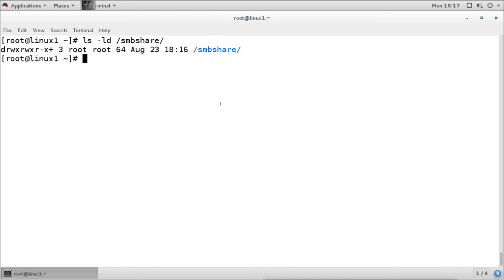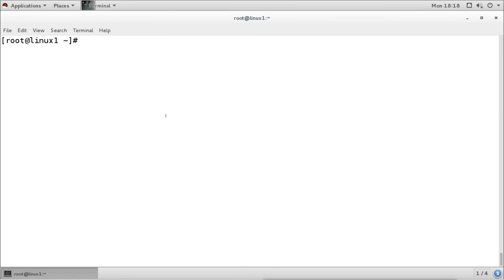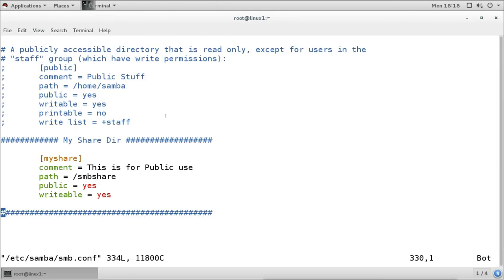Suppose we have given the permission to user 1 and 2, we can also manage it so that user 1 gets read permission and user 2 gets write permission. We can manage this from the Samba share, by changing the configuration file. But that is a share permission. This is the share permission, and we can manage it also.